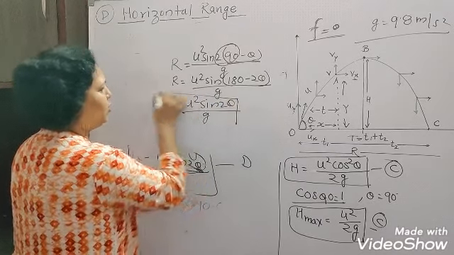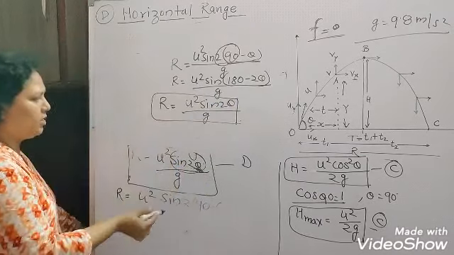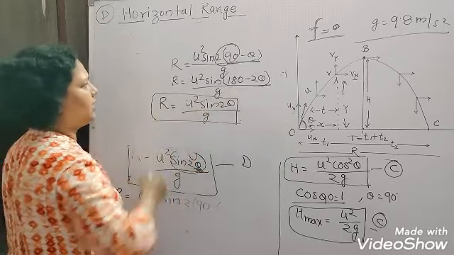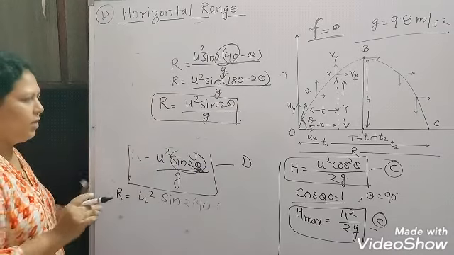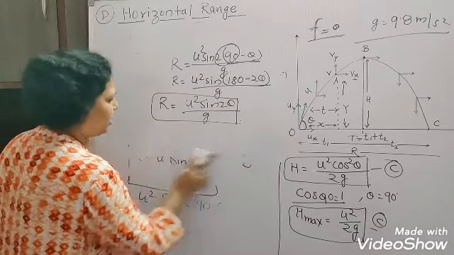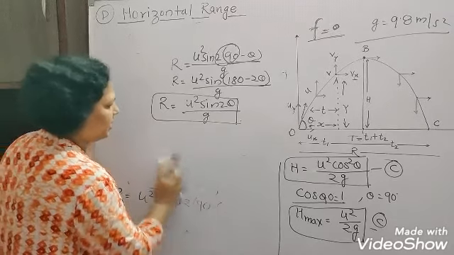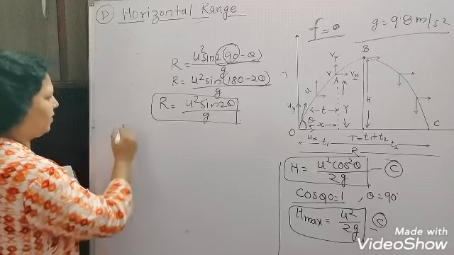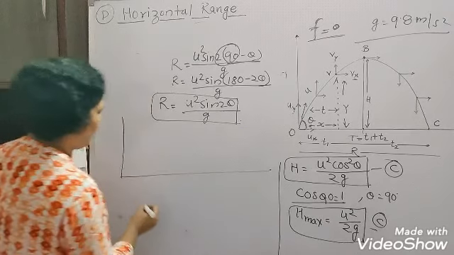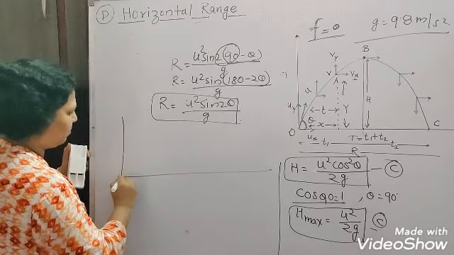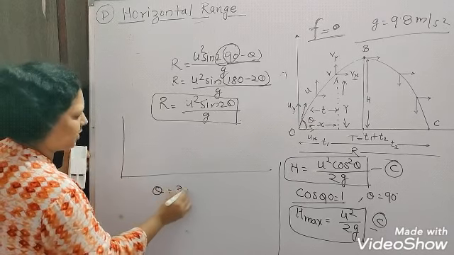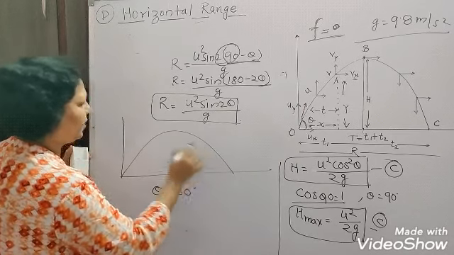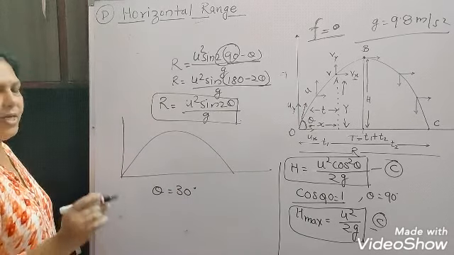So the same value you are getting here, whether you put 2 theta or you put theta as 90 minus theta, you will get the same value. What is the meaning here actually? The meaning is this, that for the projection, if we are projecting any object by angle 30, suppose theta is 30 here, okay, it will attain some height, whatever height it would be.